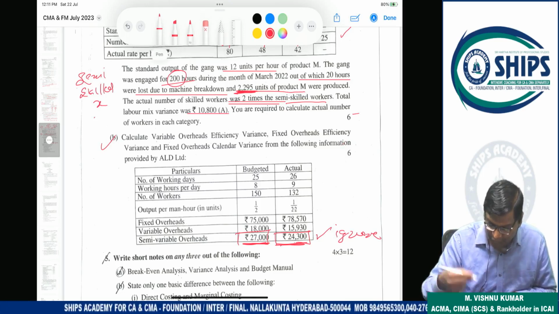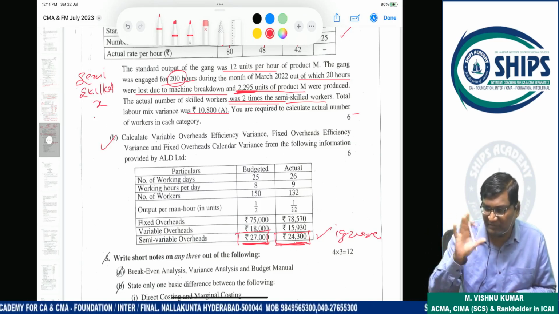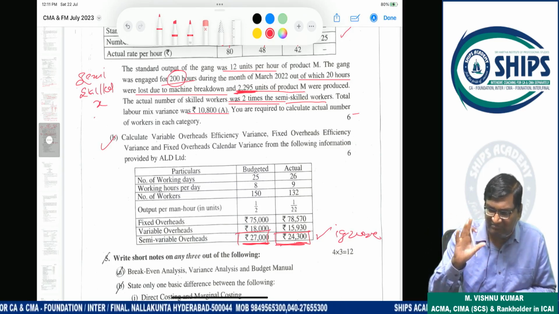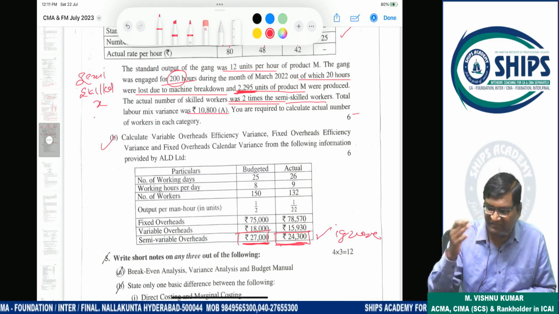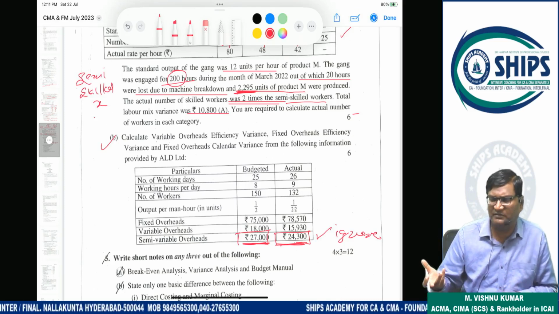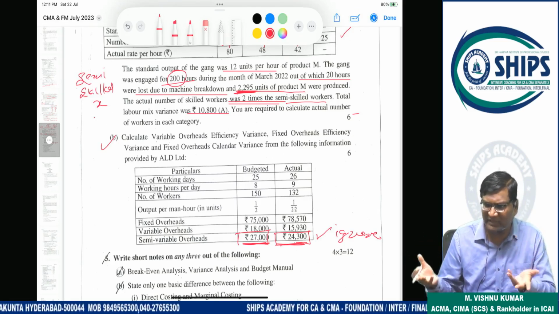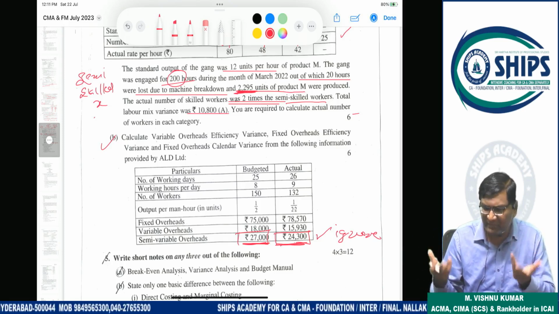And any student who assumes that 27,000 is broken in 60-40 ratio, or 50-50 ratio, or 75-25 ratio, that is also correct. Any ratio you can use, because the examiner has not given how to break up this semi-variable overhead, so the choice is with the student only.